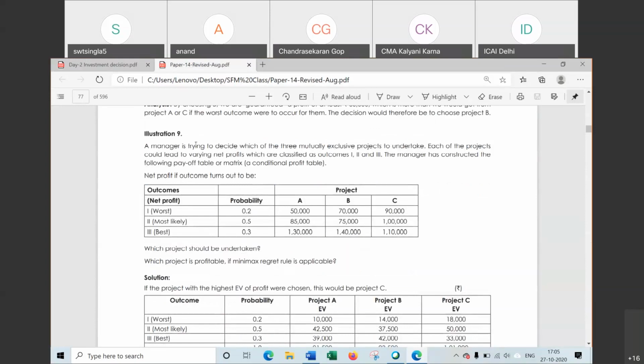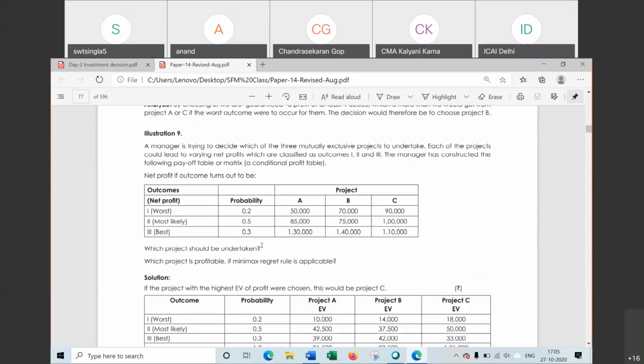Now we will read the question. A manager is trying to decide which of 3 mutually exclusive projects to undertake. There are 3 projects, but these are mutually exclusive. We can consider only one project. Each of the project could lead to varying net profit. The manager has constructed payoff table or matrix.